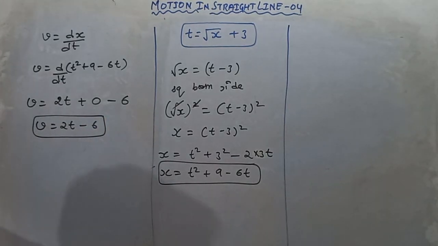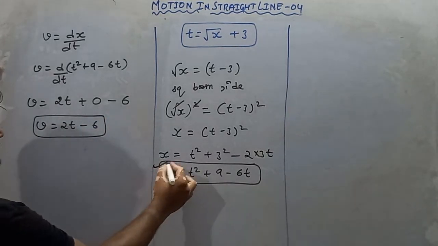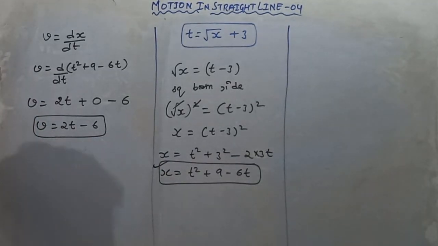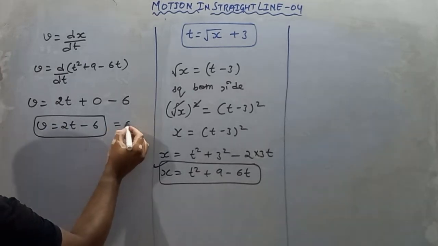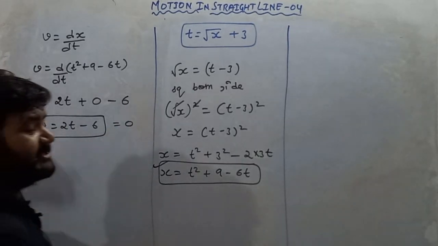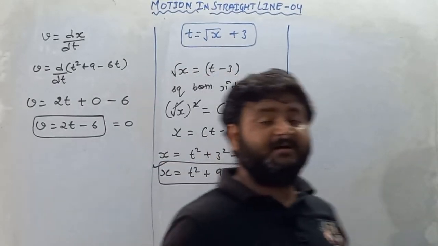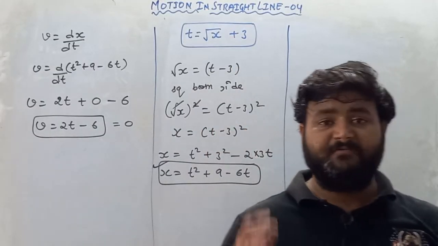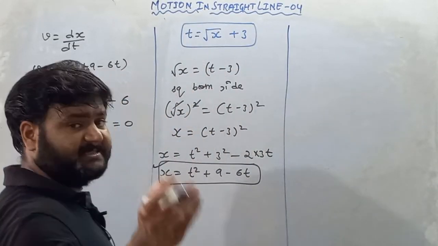Now they are asking what is the displacement when its velocity is 0. In the velocity equation, t is also present, so let it be equal to 0, because the question asks for the displacement when velocity is 0.